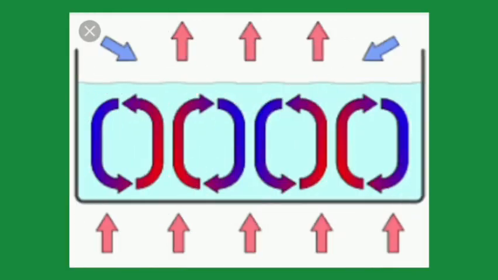Convection is an upward movement of air which has been heated by contact with Earth's surface. It is the transmission of heat from one part of a liquid or gas to another by movement of particles themselves.